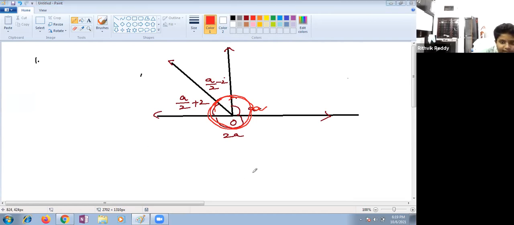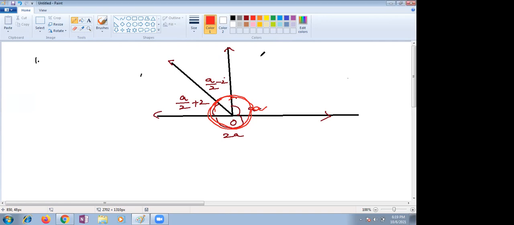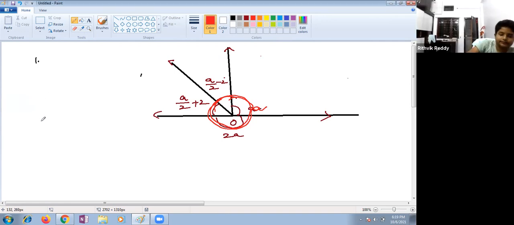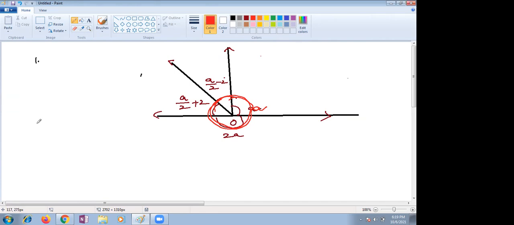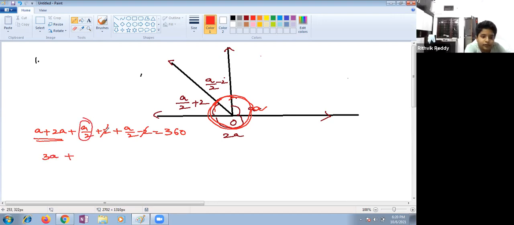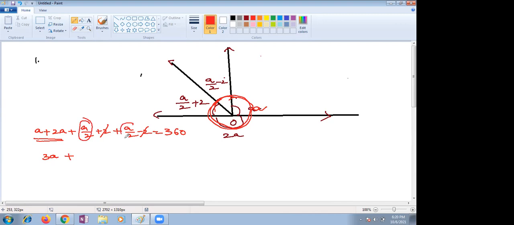If you know, please answer through the chart. Children, solve and give the answer through the chart. You need to find the value of A here. Come on, children. You are supposed to add A plus 2A plus A by 2 plus 2 plus A by 2 minus 2. The total complete angle is nothing but 360. Plus 2 minus 2 becomes 0. A plus 2A is 3A, and A by 2 plus A by 2 is nothing but 2A by 2. 2A by 2 is nothing but A. So 4A is nothing but 360.